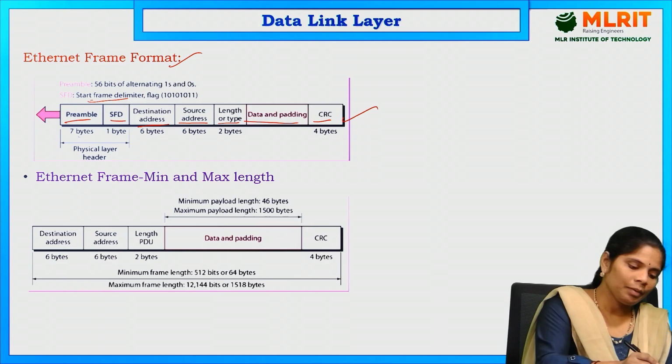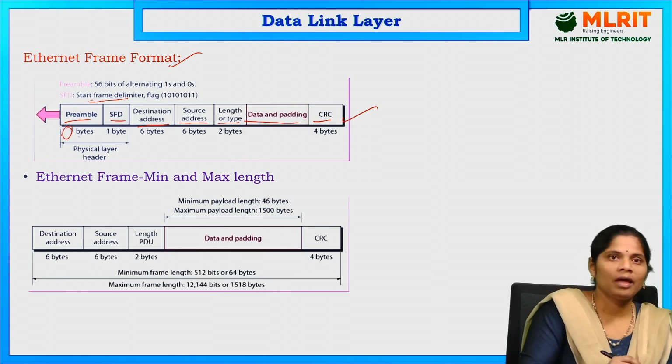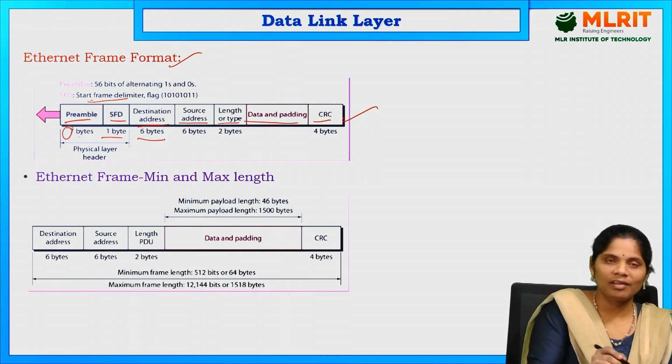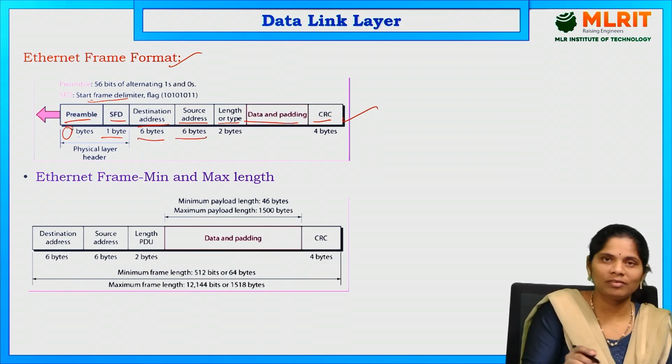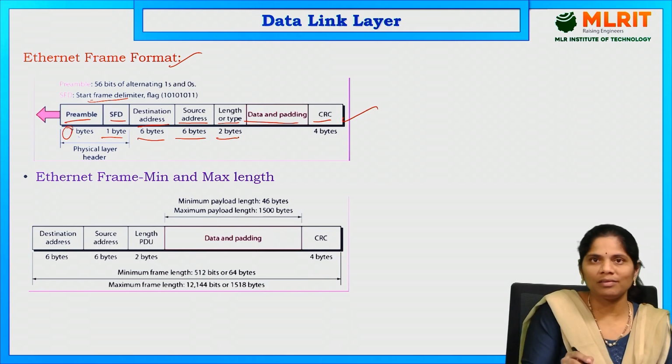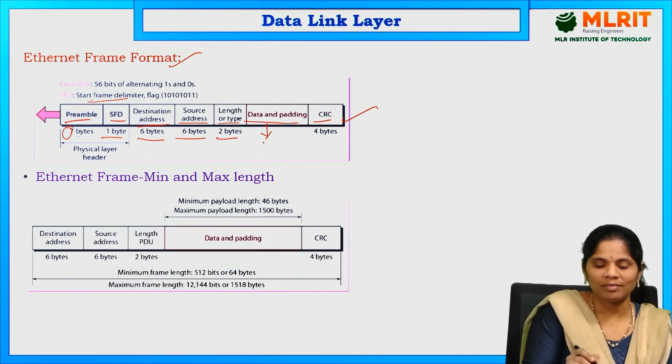The preamble is 7 bytes and the SFD is 1 byte. The destination is allocated 6 bytes. The source is 6 bytes and the length is 2 bytes. Next is the data, whatever data we receive in the form of frames. The CRC is for error detection and correction, and it is 4 bytes.